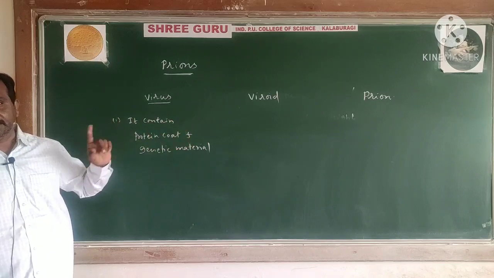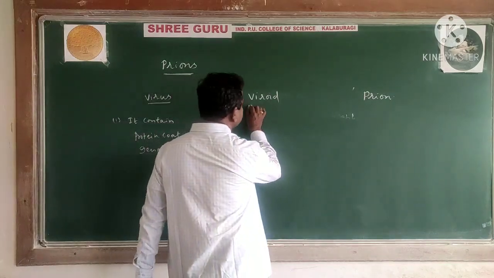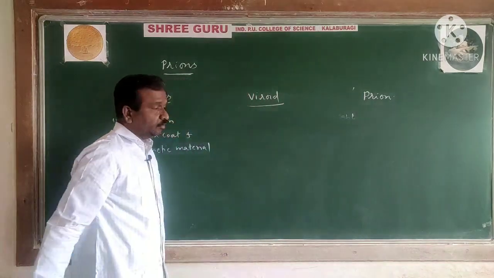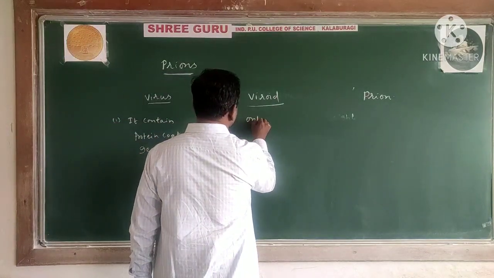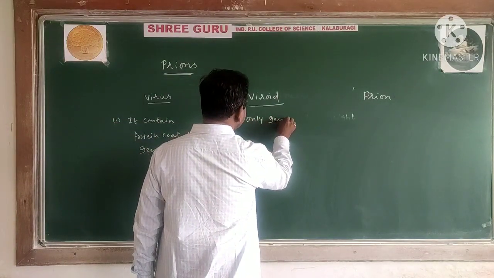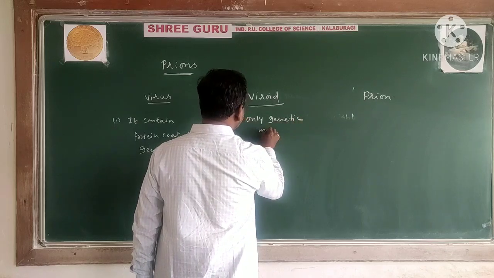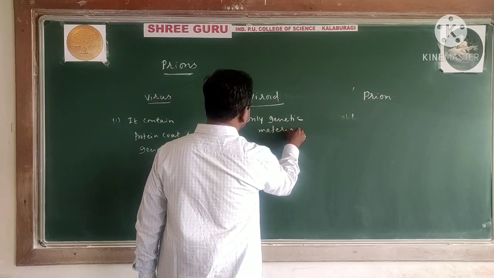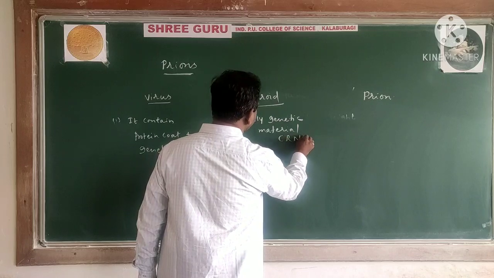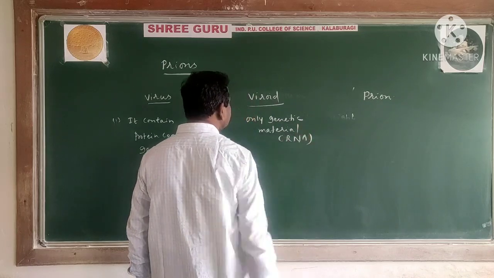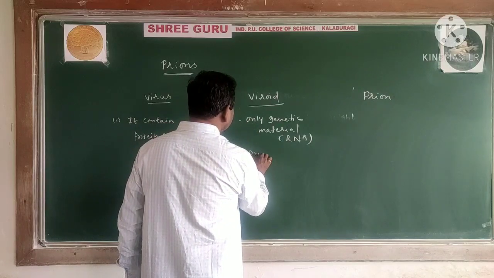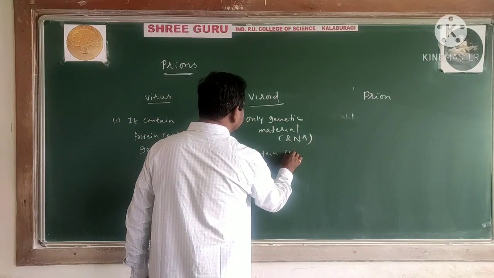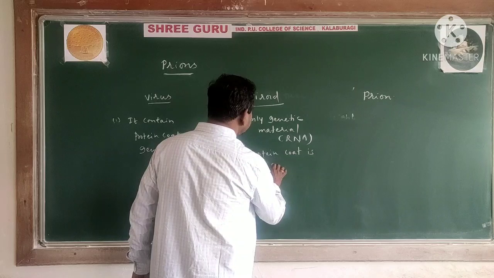Remember this difference. And viroid, that we have studied: viroid consists of only genetic material. Only genetic material, that is RNA. In potato spindle tuber disease, RNA is going to be found. Here protein coat is absent. Protein coat is absent.